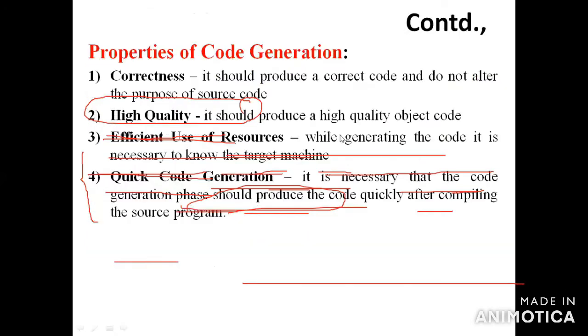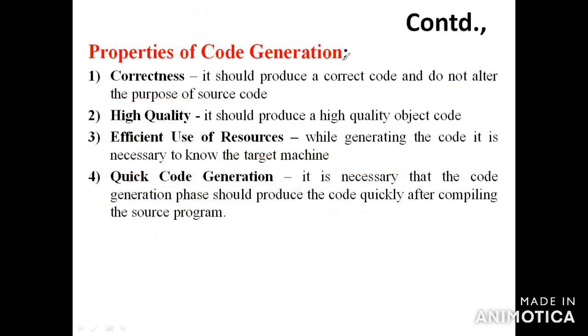What about the next thing? What are the properties of code generation? Code generation is the final phase of the compiler.